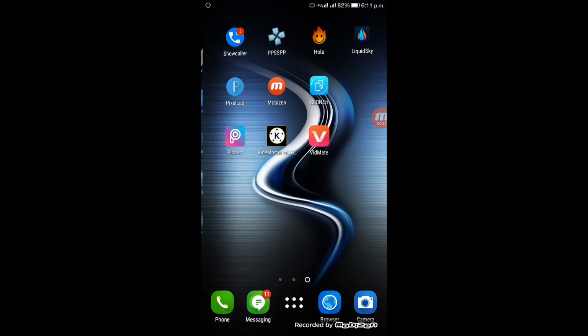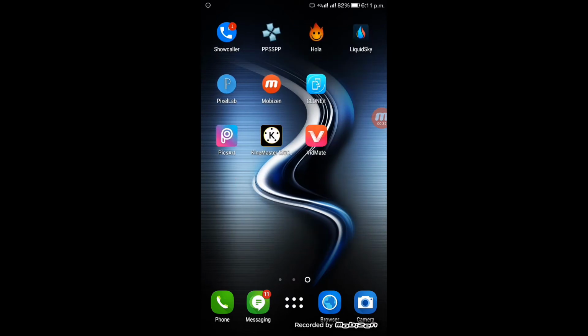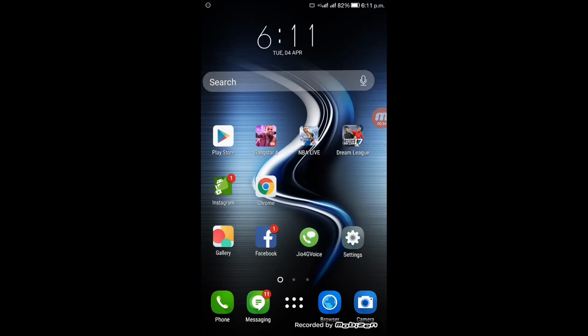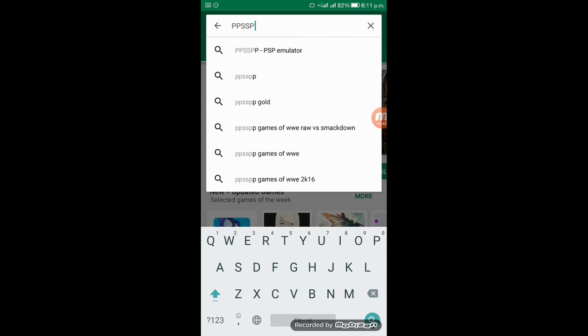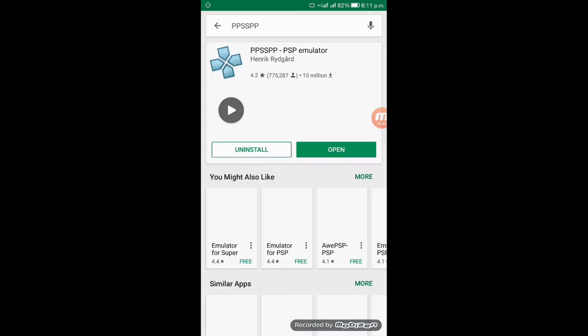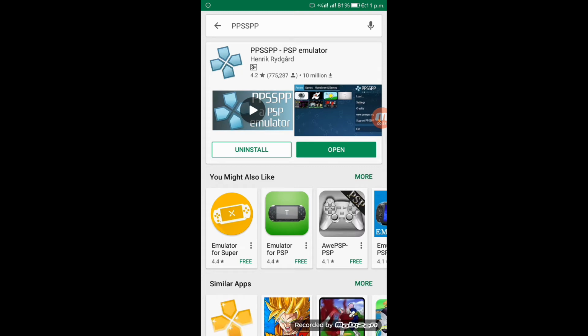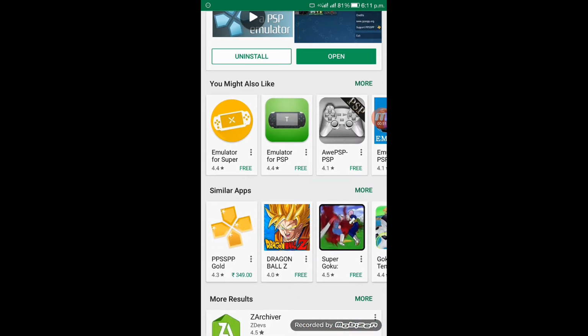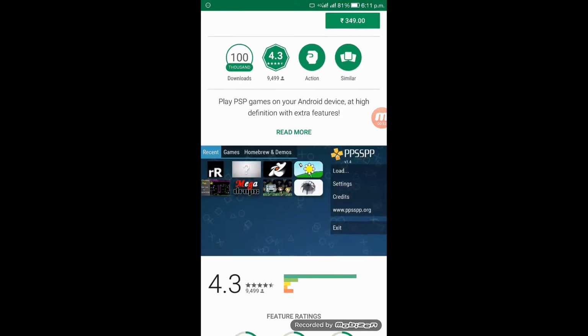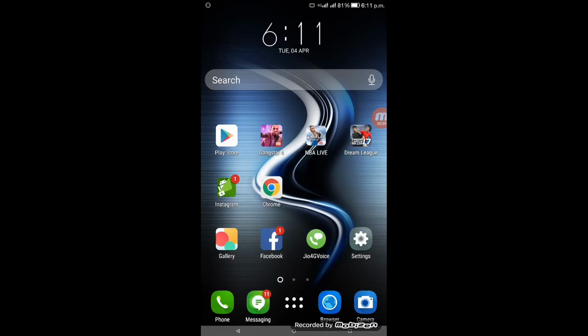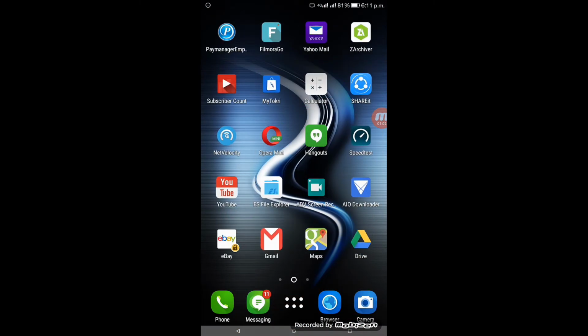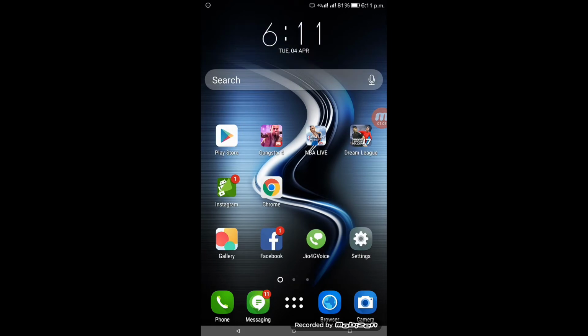So let's start. First, you're going to go to your Play Store, and here you have to search for PPSSPP emulator. You can have the simple one or you can have the gold one. The gold one is expensive, but you can also have the simple one. I have the simple one. Here it is. So let's start. Follow all the steps carefully.